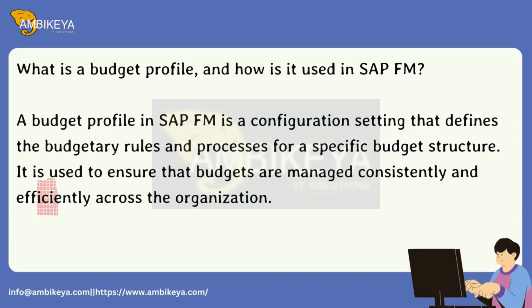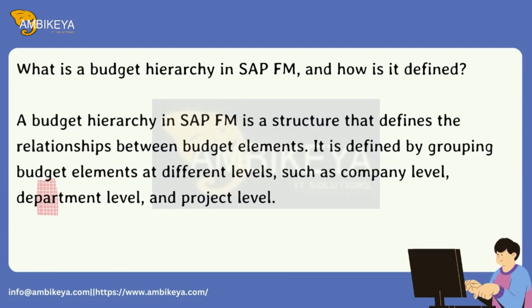It is used to ensure that budgets are managed consistently and efficiently across the organization. What is a budget hierarchy in SAP FM, and how is it defined? A budget hierarchy in SAP FM is a structure that defines the relationships between budget elements. It is defined by grouping budget elements at different levels, such as company level, department level, and project level.